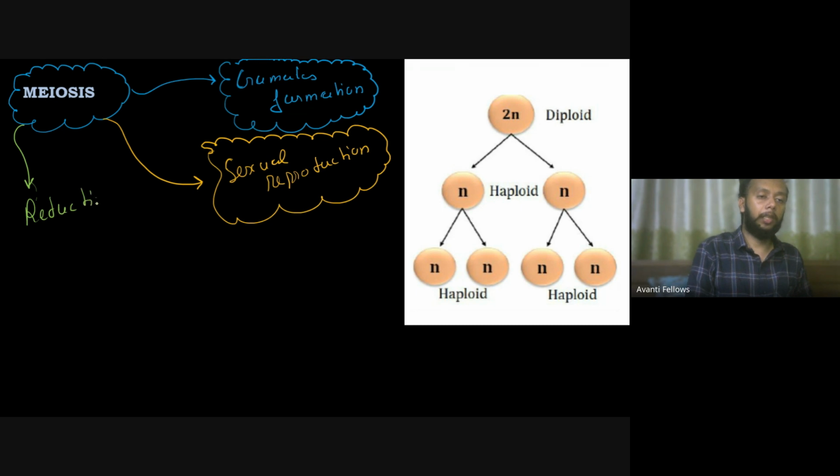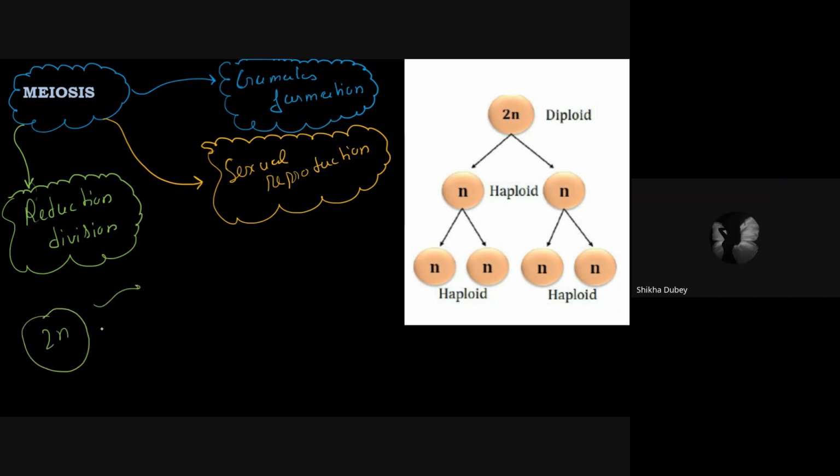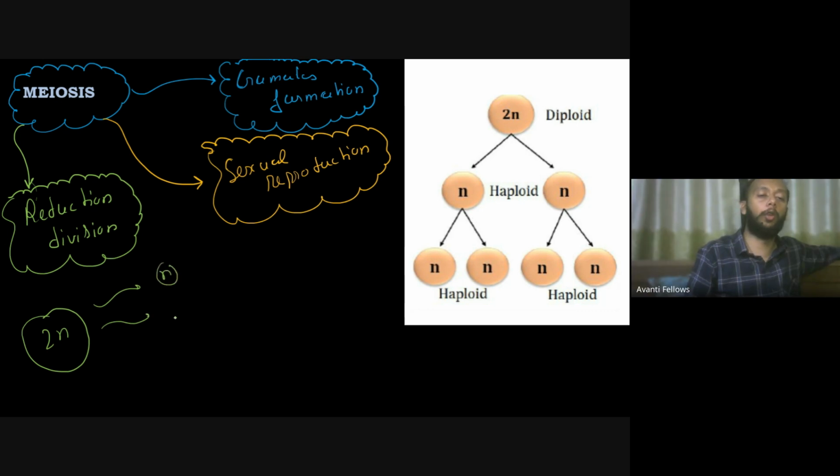Now these are some of the basic things you should know. They are called reduction division. Something you have seen, we discussed meiosis when we were discussing the plant kingdom. If you remember, from one cell, 4 cells were formed. We used to have this single diploid cell, and from the diploid cell, we used to make those 4 haploid cells. So that was meiosis.